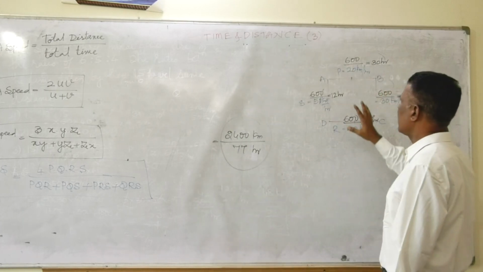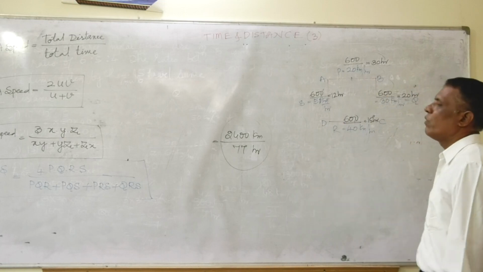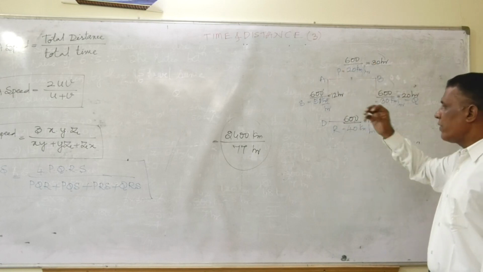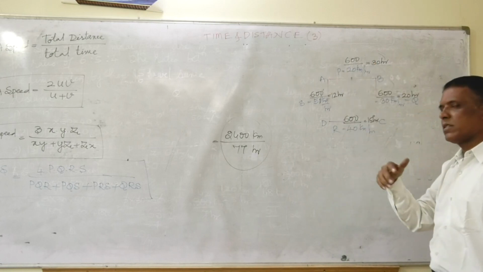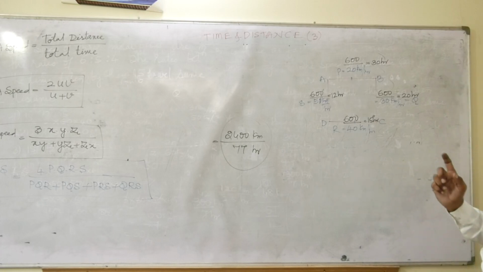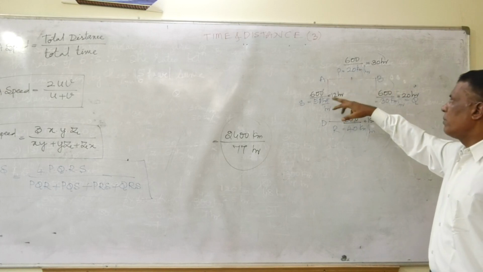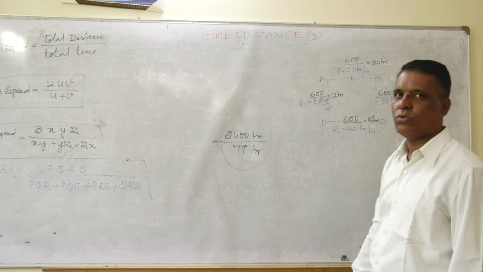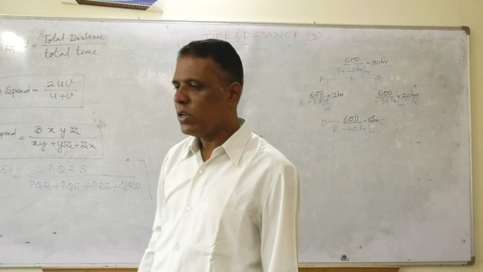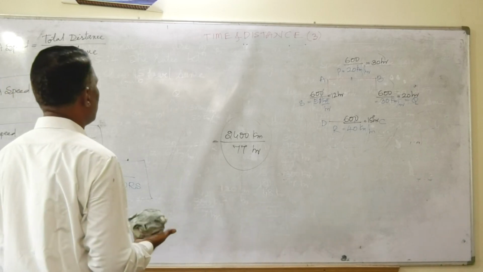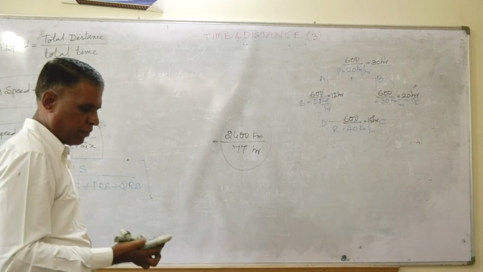This is how we can answer the average speed, friends. Wherever the distance is constant, we can assume the distance. When you are choosing or assuming the distance, please apply the LCM method, because that number should be divisible by the values which you have there. So better you apply this. That will help you, friends.